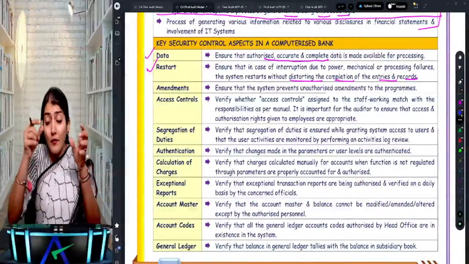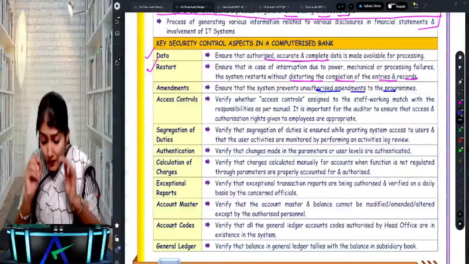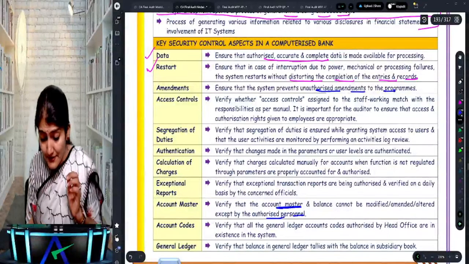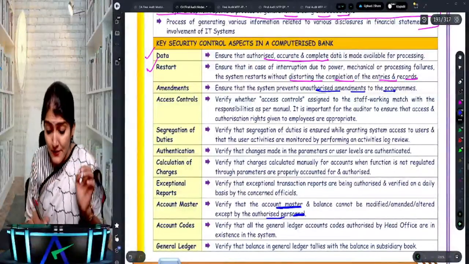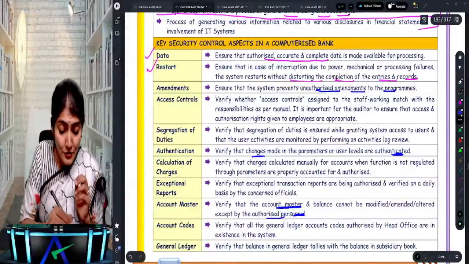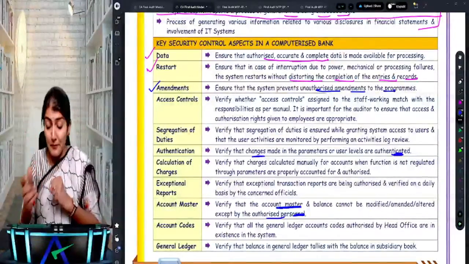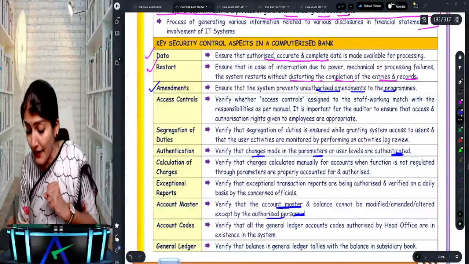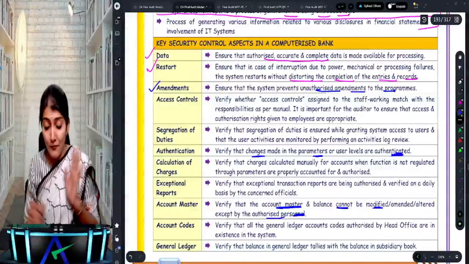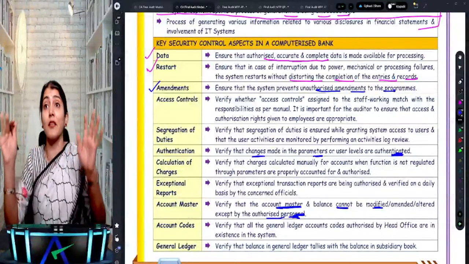Then after that, what does it say? There should be no unauthorized amendments to the program. That means there should only be authorized amendments being made to the program, and the account master should be authorized by the authorized personnel. The changes to be made should be authenticated. So changes made in the parameters are properly authenticated. Then also, the account master balance cannot be modified except by the authorized personnel. So again, no unauthorized changes, no unauthorized access.